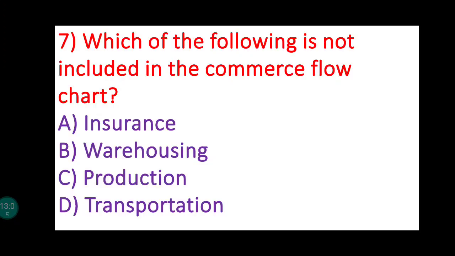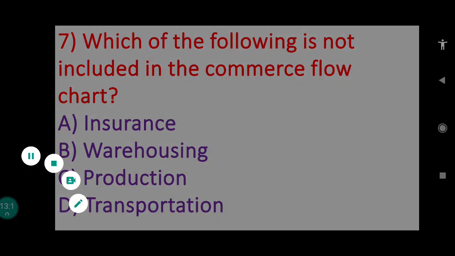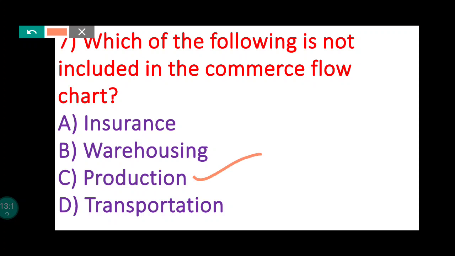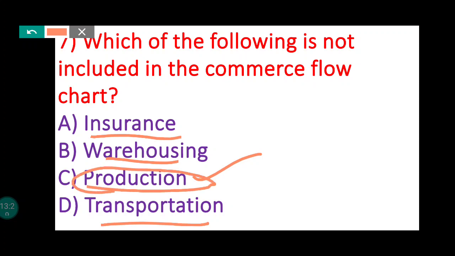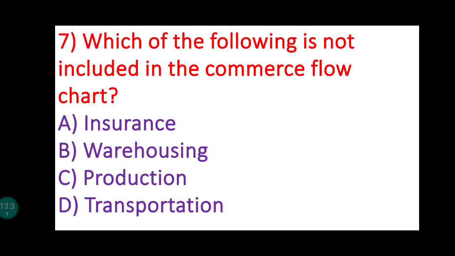Now turning to our question, which of the following is not included in the commerce flow chart? Here you can see production is not included in the commerce flow chart. Other options like insurance, warehousing, as well as transportation, all are part of aids to trade, right? So which is not included? Production. So the answer is production.